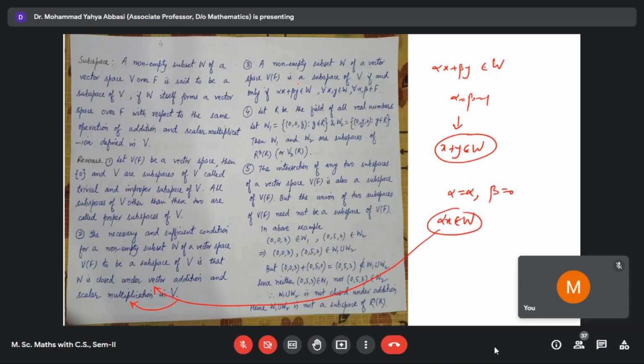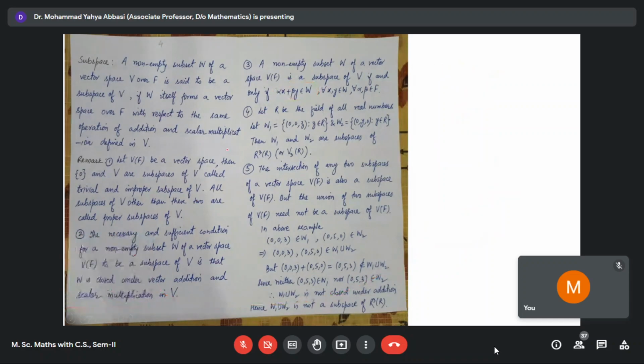Therefore, by using just 1 condition, we can check whether any non-empty subset is a subspace or not. If alpha x plus beta y belongs to W for any x, y belonging to W and alpha, beta belonging to F, then W is said to be a subspace.